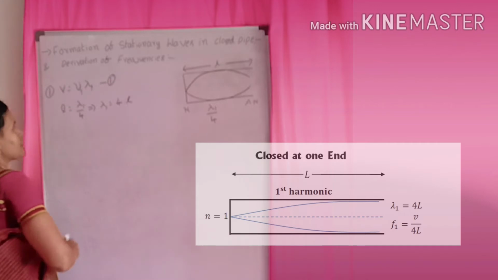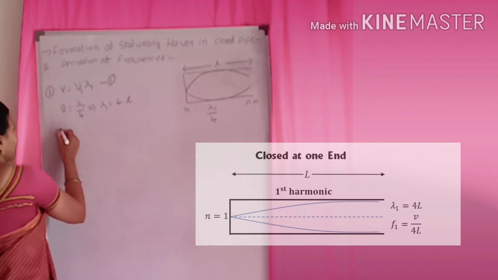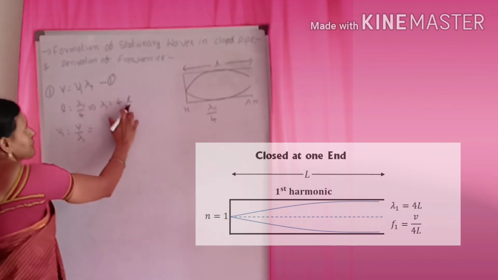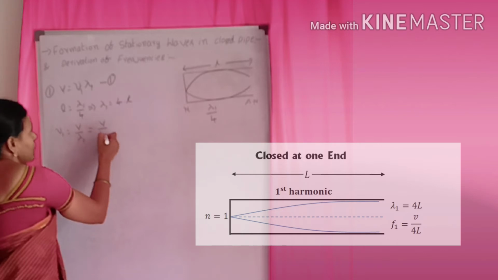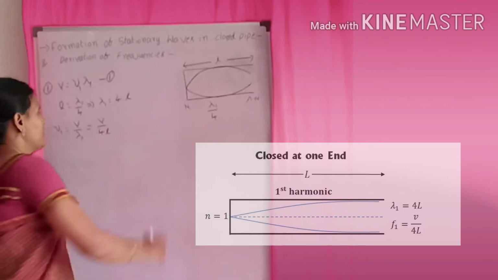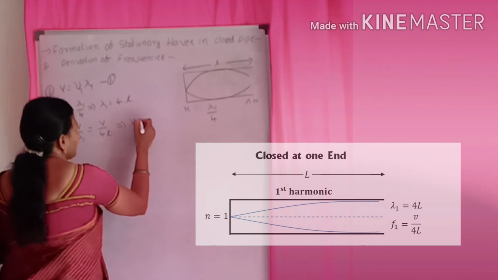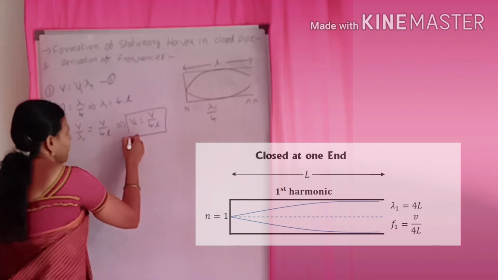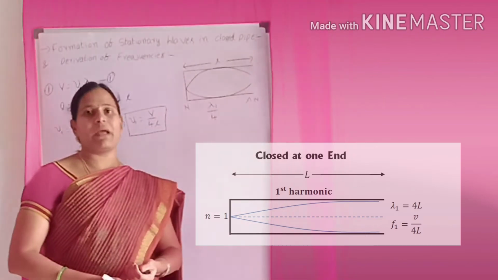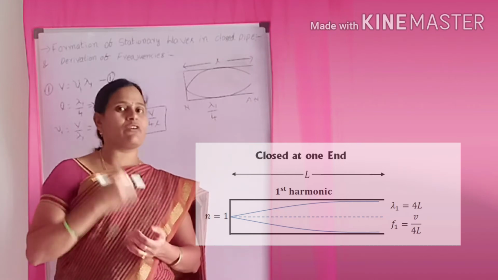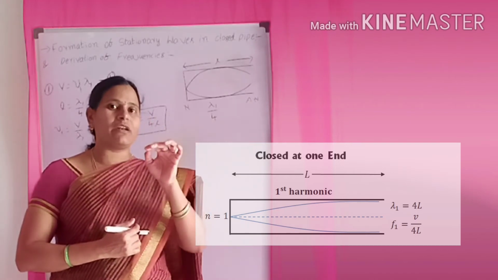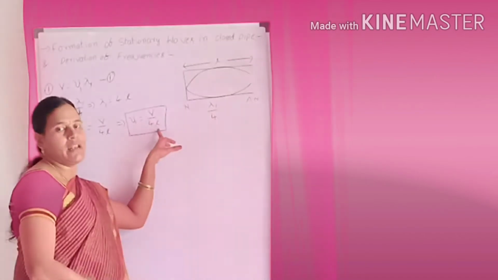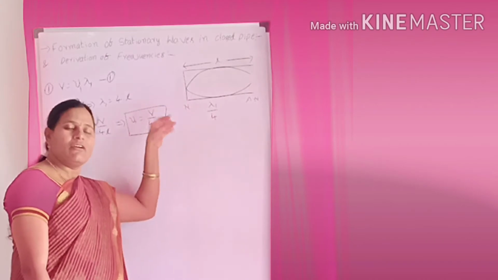Write this as the first equation. Then from the first equation, nu 1 is equal to V by lambda 1, but lambda 1 is equal to 4L, so nu 1 is equal to V by 4L. This is the fundamental frequency in the closed pipe. In the open pipe we discussed that nu 1 is equal to V by 2L, but here it is equal to V by 4L.